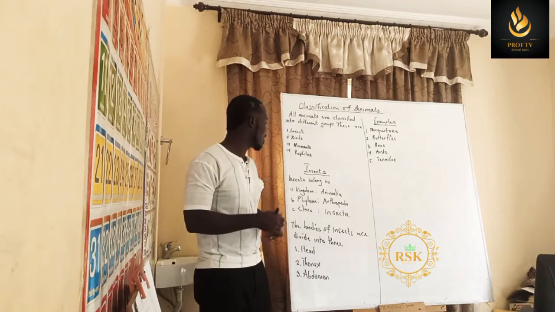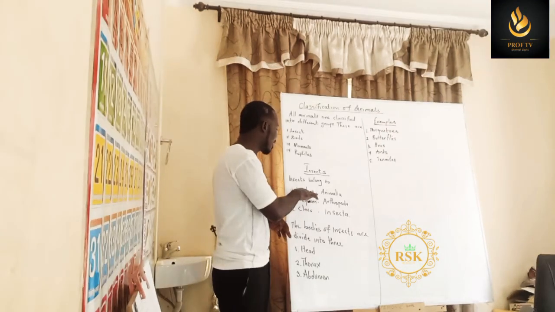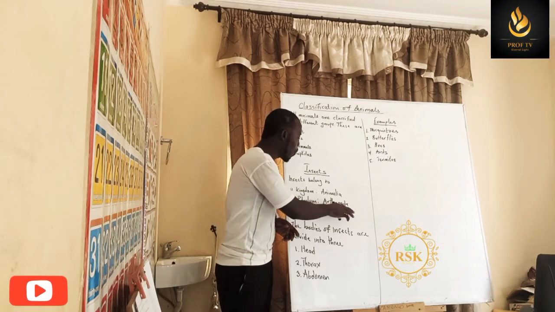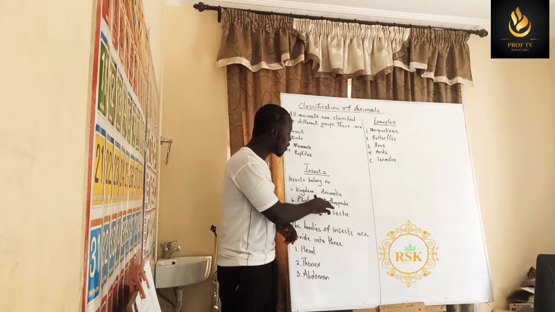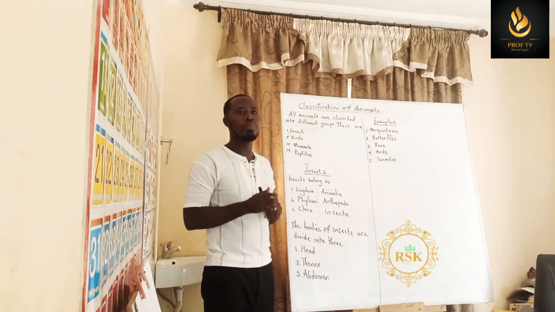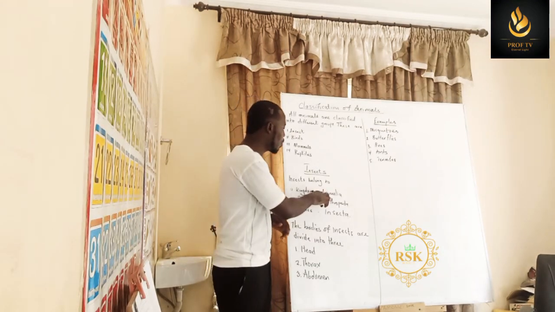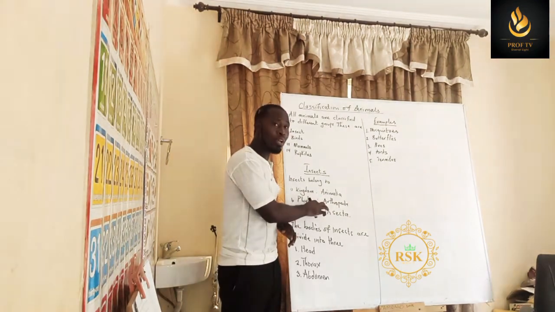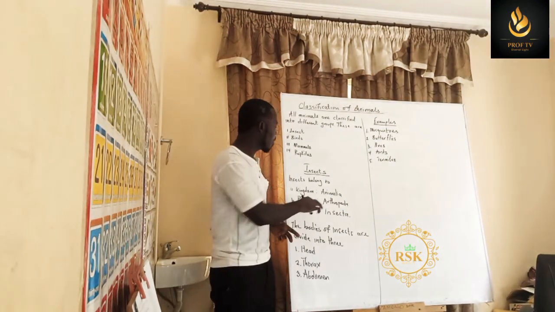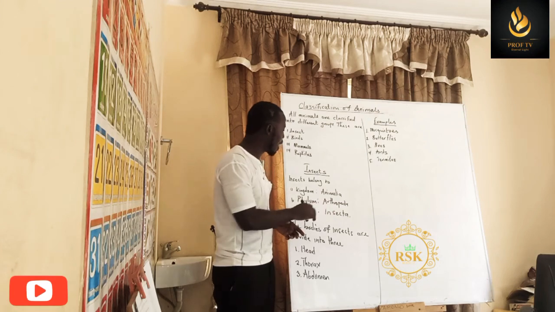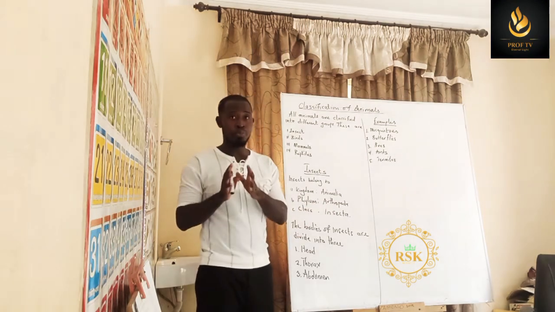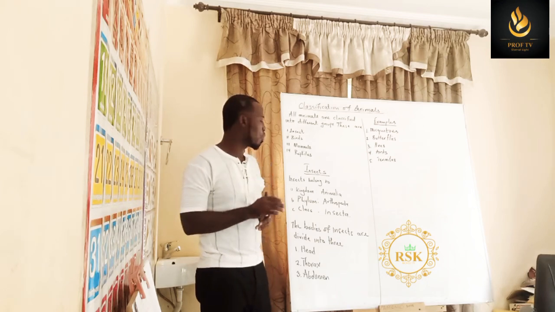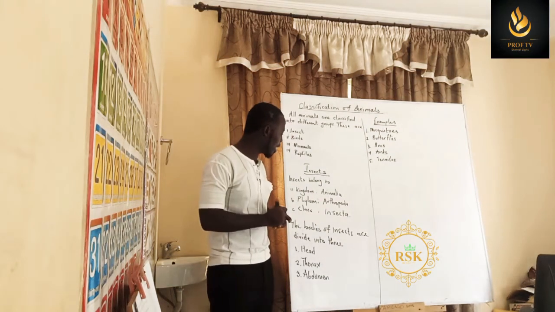The phylum is a subgroup created under the kingdom. So we have the phylum Arthropoda. Kingdom Animalia, phylum Arthropoda. All right, so I hope you can pronounce it. Kingdom Animalia, phylum Arthropoda. All right, so that is it.